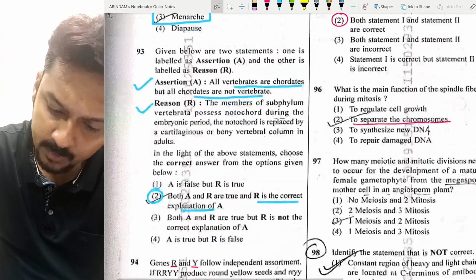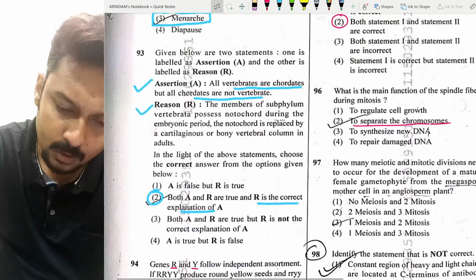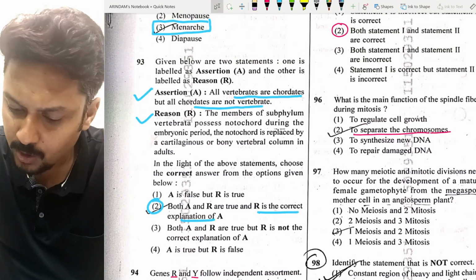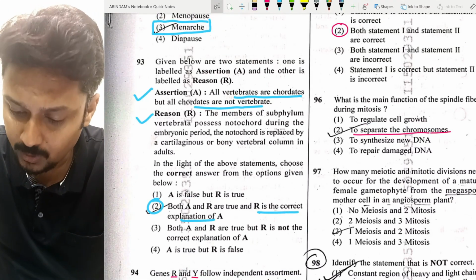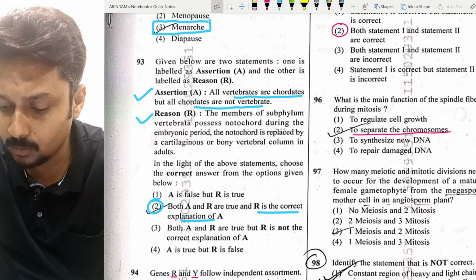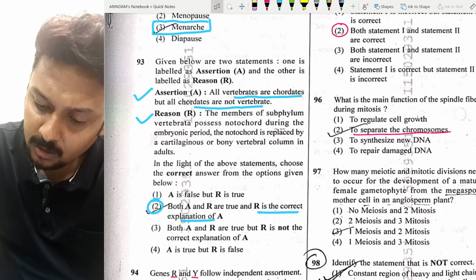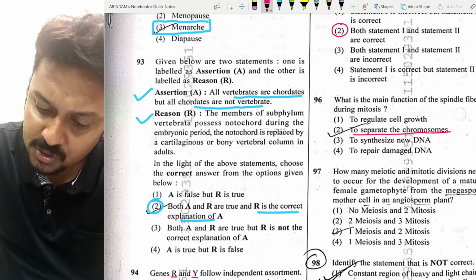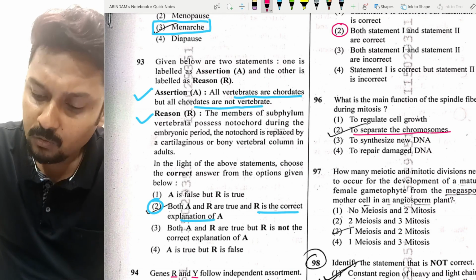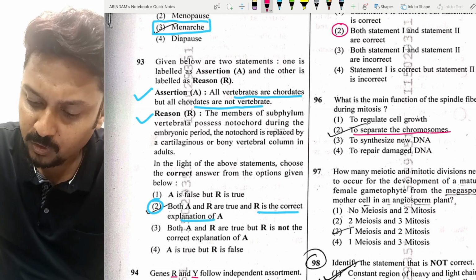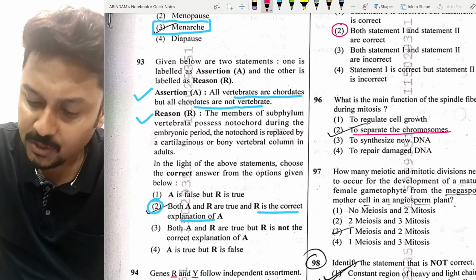Question number 97. This question came from sexual reproduction of flowering plants, or we can say from the plant kingdom, the angiosperm section. How many meiotic and mitotic divisions need to occur for the development of a mature female gametophyte from the megaspore mother cell in an angiosperm plant?